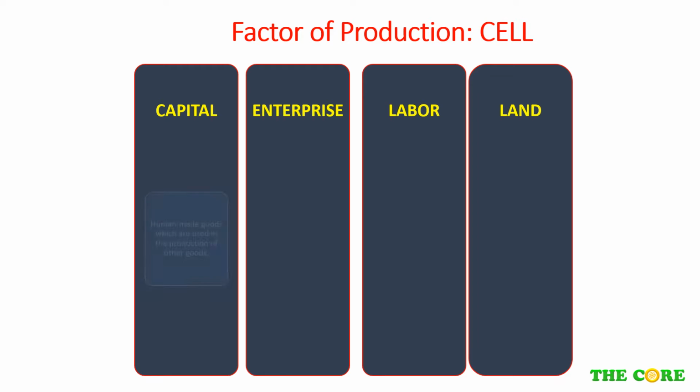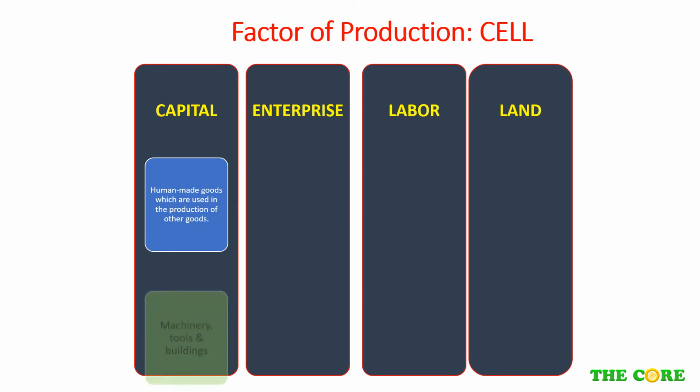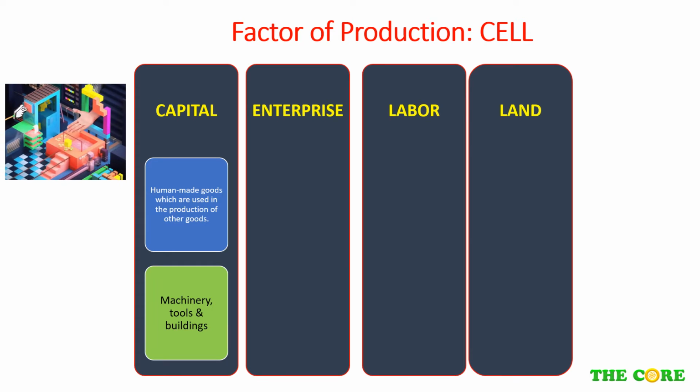The first factor of production, capital, is defined as human-made goods which are used in the production of other goods. For an example, machines and buildings are used in order to produce other goods and services. And this includes your school lecturers, where they use whiteboards in order to conduct their lessons.